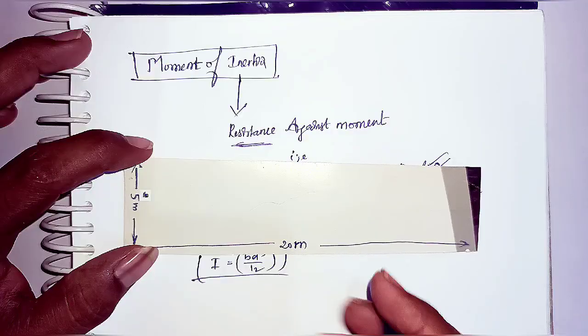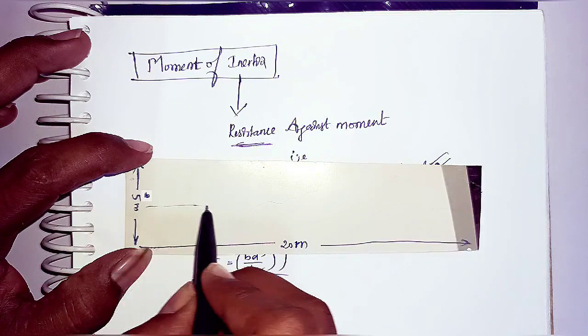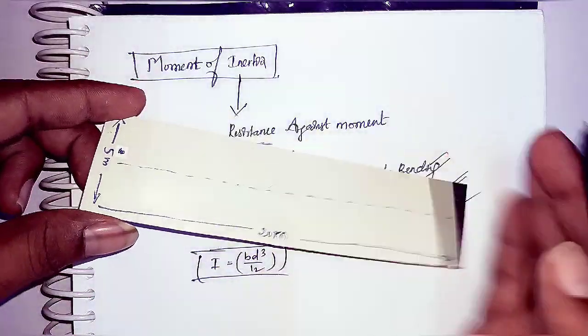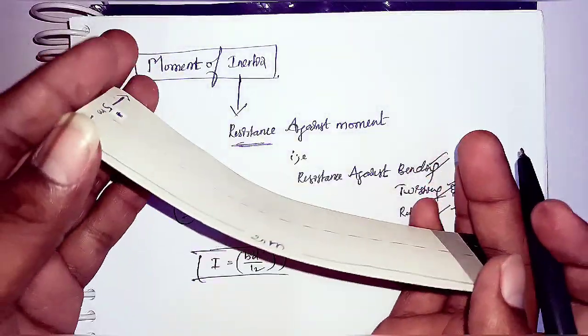Let us consider this is one axis for this rectangular body. I am applying some bending about this axis, like this, about this axis.